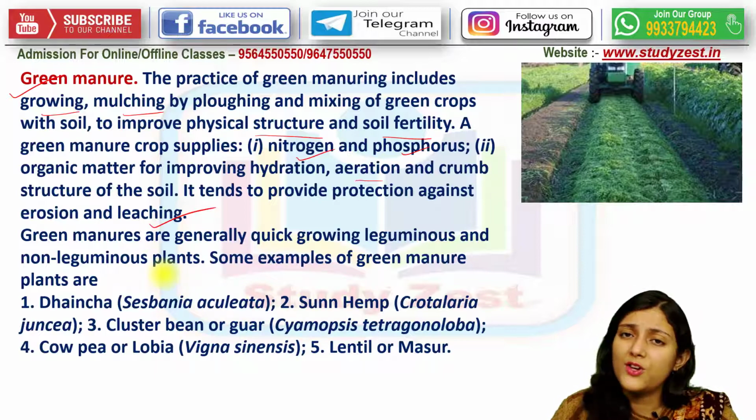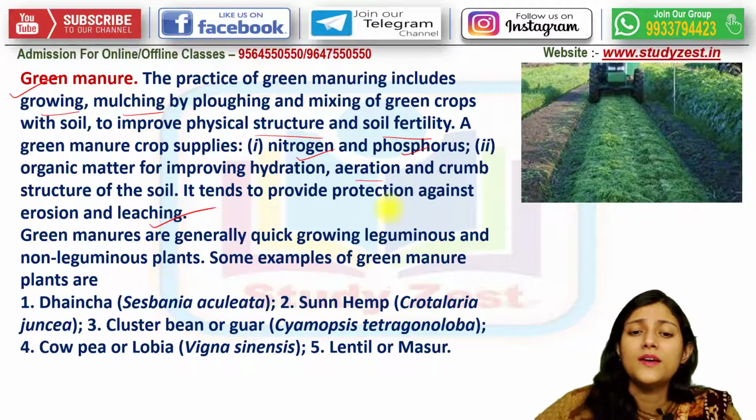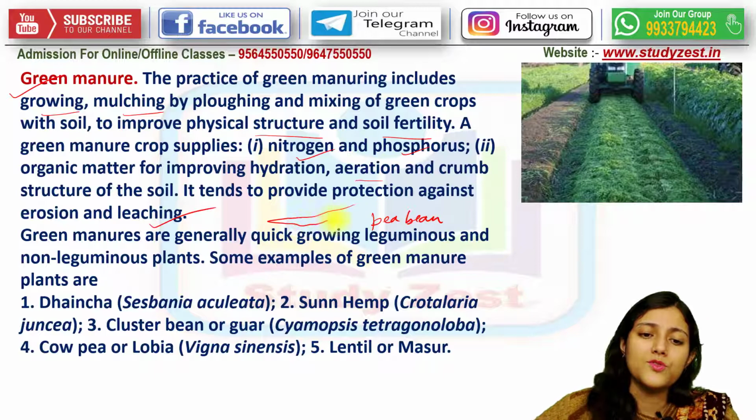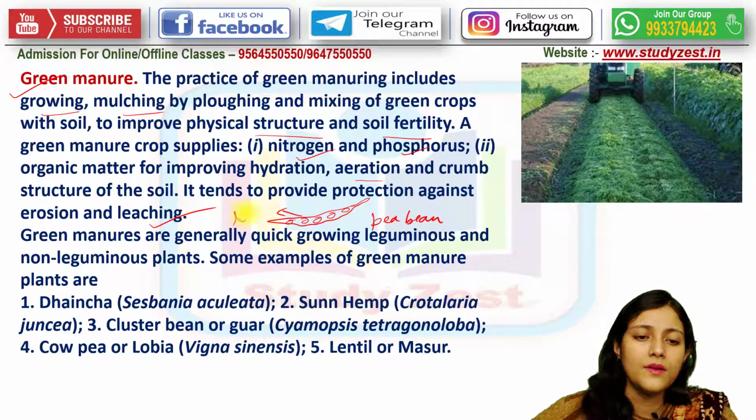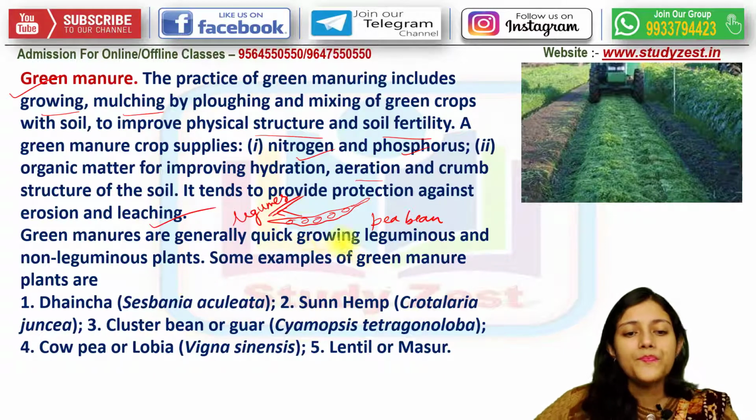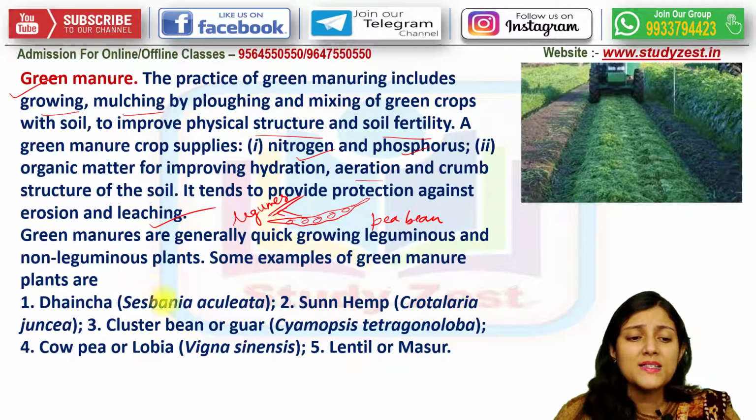Legumes जिसमें होते हैं, leguminous like pea plant को legume कह सकते हैं. Beans जो है, जो ऐसे I'm drawing here. See, legume-like structures are there in pea. So these are called legumes.